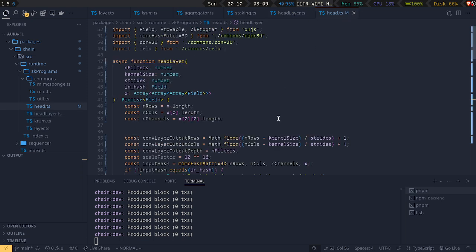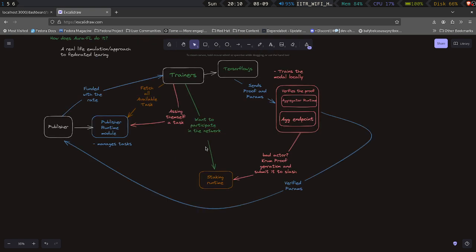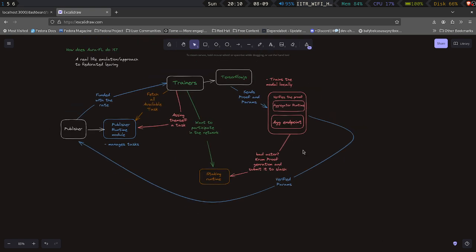Now this is only the head layer inference because I have only a layer 1 model. For an n layer model, we have to scale this up, and for each layer we have to do inference separately, and then we will verify each layer's inference, so no tampering happens in between and everything is maintained provably. So that has been ORAFL. Thank you guys.